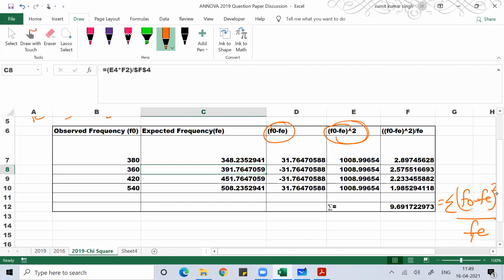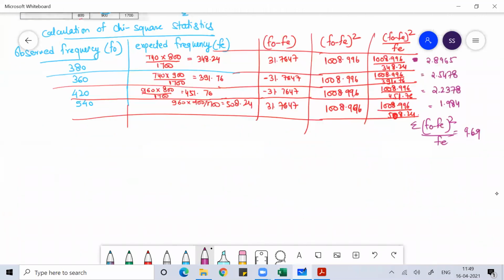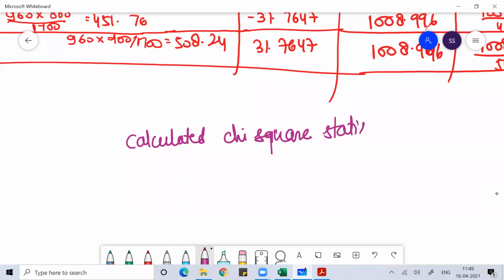The sum total of this is the chi-square statistic. Clear, everyone? The sum total of this is your chi-square statistic. So once you get this value, the calculated chi-square statistic that you are getting here is equal to 9.6938. Okay, this value that you get, I'll compare with the threshold chi-square value.